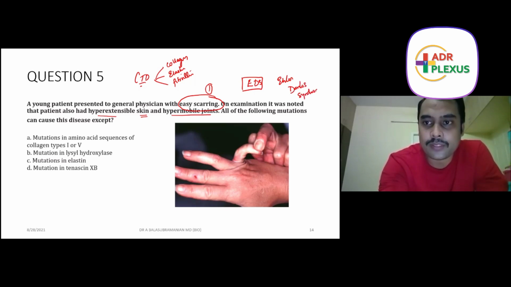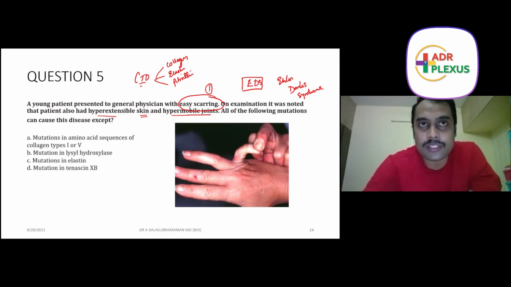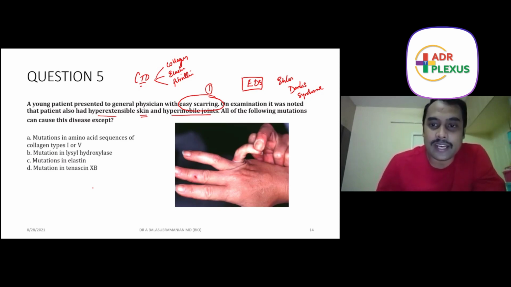If you go ahead, you can Google for images of Ehlers-Danlos syndrome. It will show you pictures of joints and some poses showing hypermobile joints. But what I will say is, with basic facts, you cannot come to a diagnosis. But looking at the options, all are located particularly in collagen disorders. So if you have that idea, you can come to a conclusion that this is a collagen pathology we are talking about.